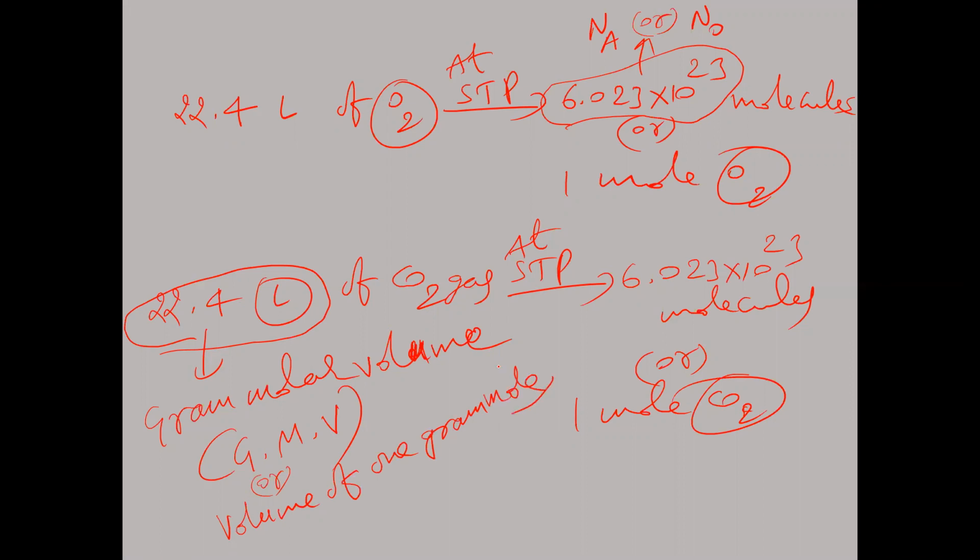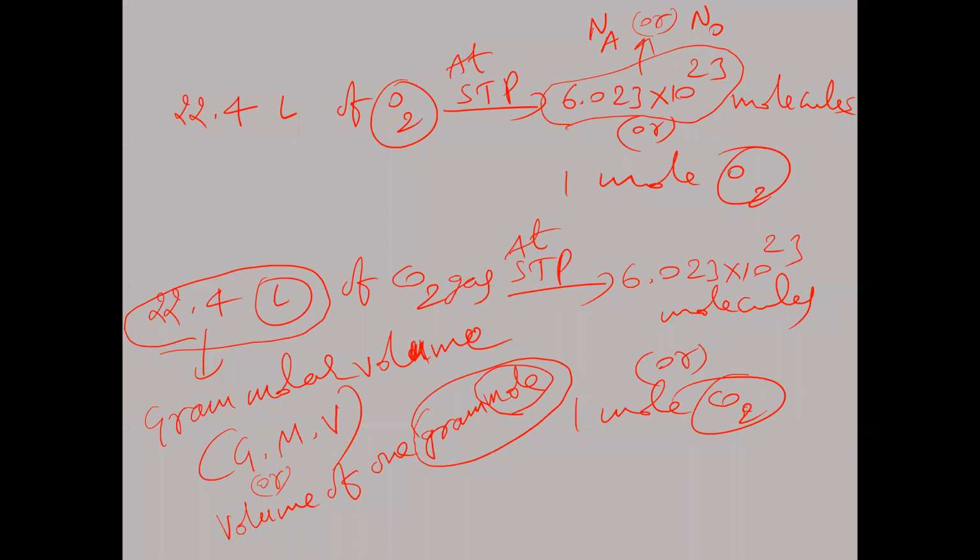1 gram mole means what? 1 mole only. 1 gram mole is nothing but 1 mole. So 1 mole of any gas at STP will have the volume 22.4 liters. This is called gram molar volume, otherwise the volume occupied by 1 gram mole.